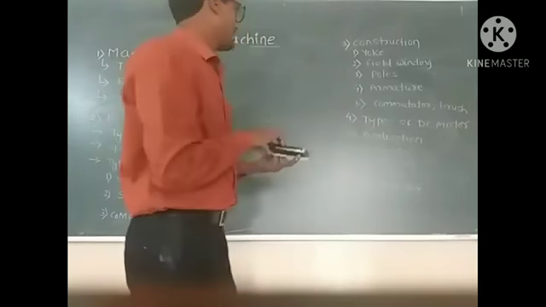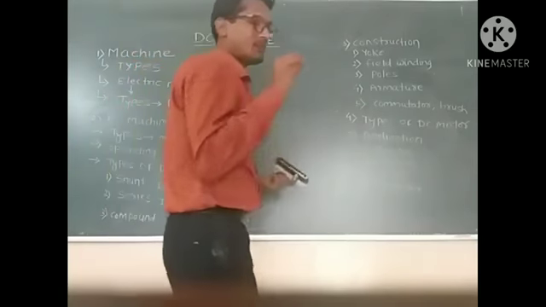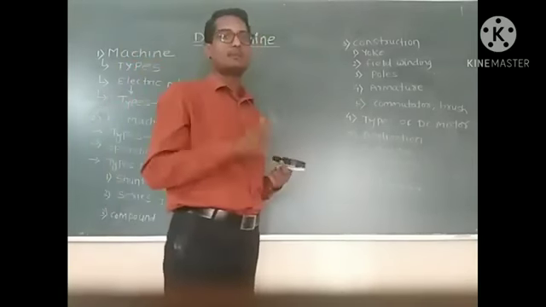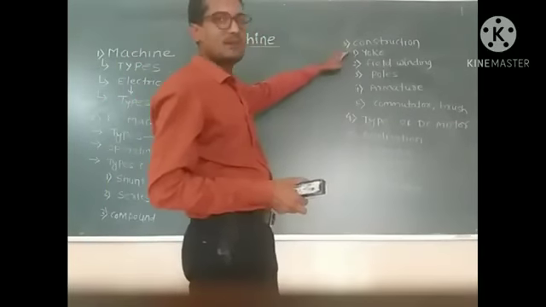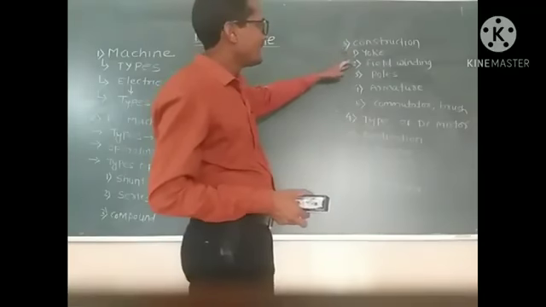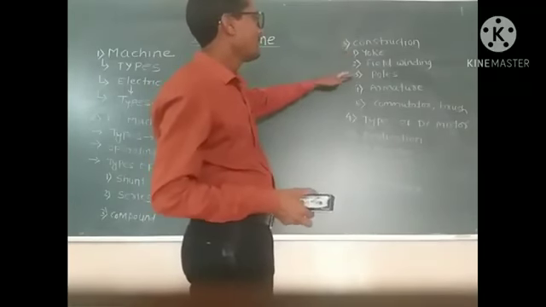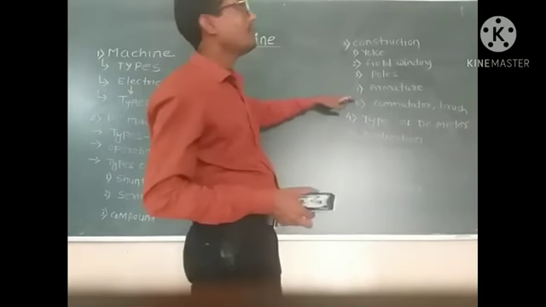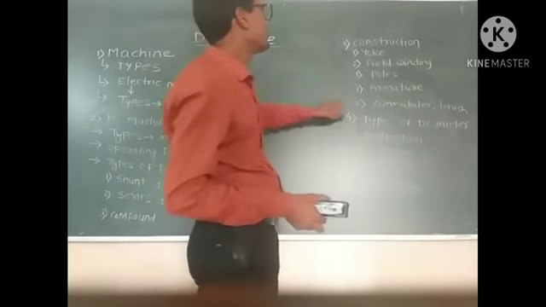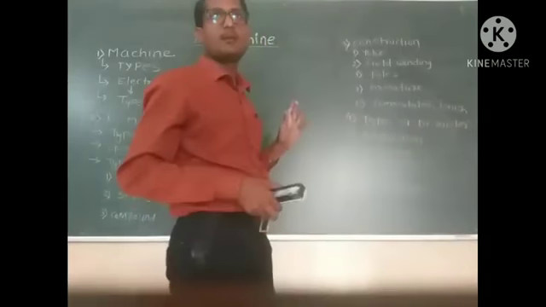Now, what are the main constructional parts of the DC machine? There are 5 major parts of the DC machine. First is the yoke, second is the field winding, third is the pole, fourth is the armature, and fifth is the commutator. These are the 5 major parts of the DC motor.